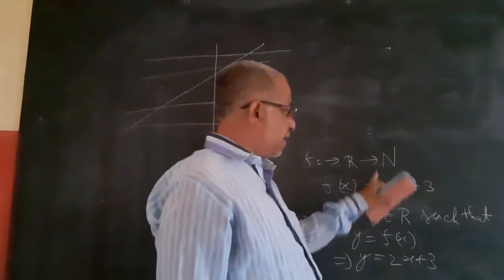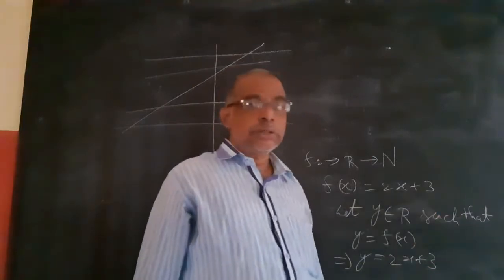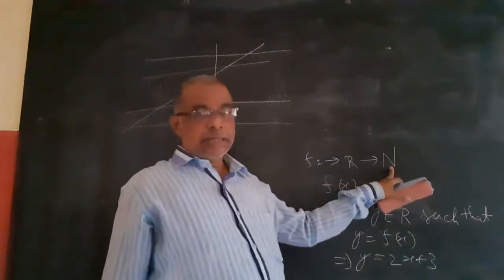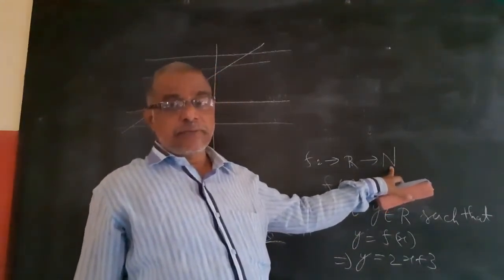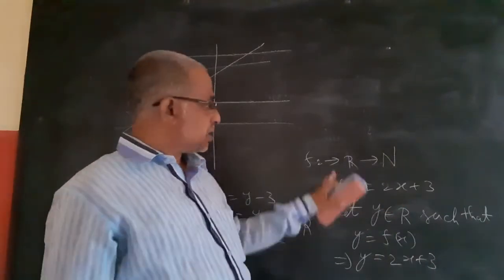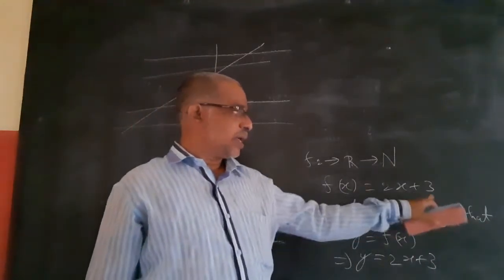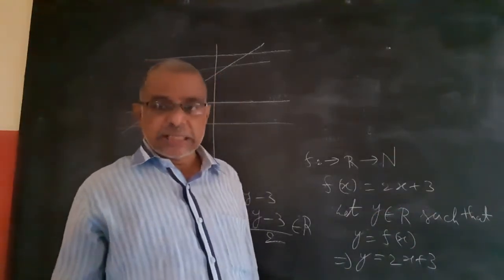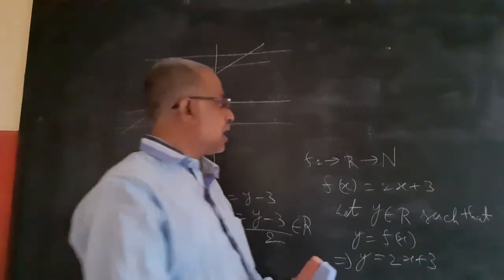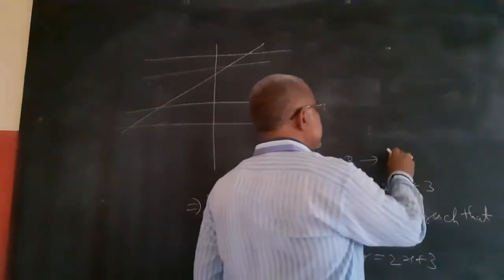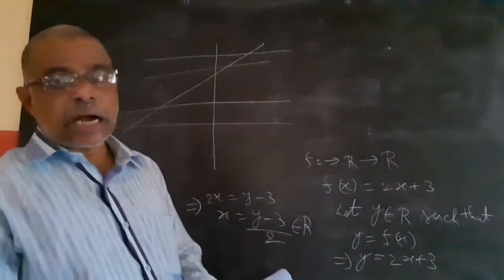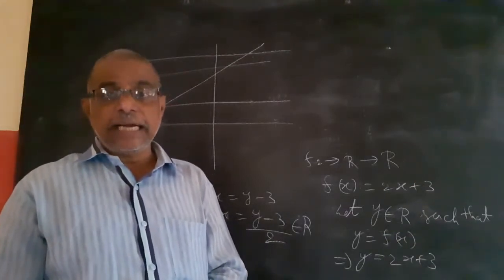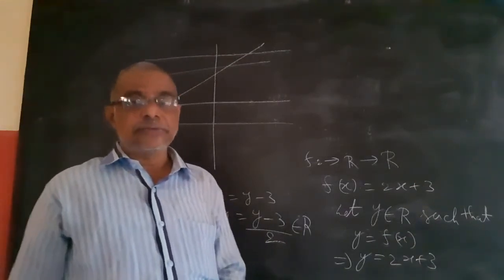Every element of R should be mapped into a natural number. Is it possible? For example, take minus 5. How can I map minus 5? I cannot map to N. So it is not at all a function first of all. If it is a function, and codomain equal to range, then only you can say that it is onto. So the basic thing to become one-one or onto, it should be a function.